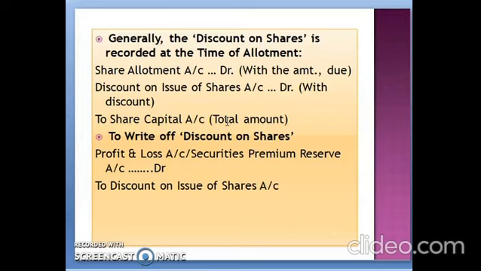when we transfer the reserves to our liabilities, the same way we have to write off this discount on issue of shares. That write-off procedure will be done through the profit and loss account or through the securities premium reserve account. We have to pass the journal entry like profit and loss account debit or securities premium reserve account debit to discount on issue of shares account. That means being write off the discount on issue of shares.